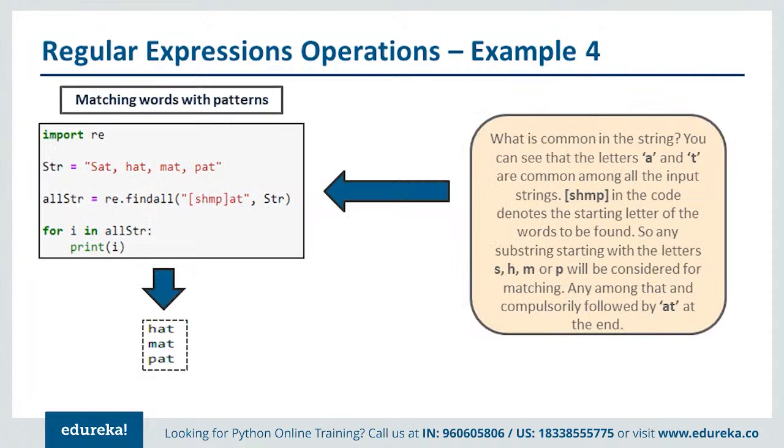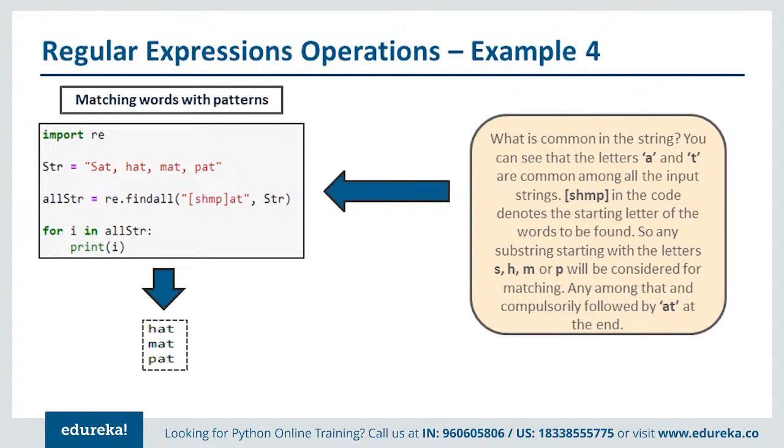Now the second one, in this one we are just trying to do the matching of words with patterns, because in the previous ones we were just giving a complete string. But if at any moment I don't want to go with one hard-coded string, I want to go with multiple and dynamic strings, that is where matching words comes into the picture. Now here we have a string which has sat, hat, mat and pat.